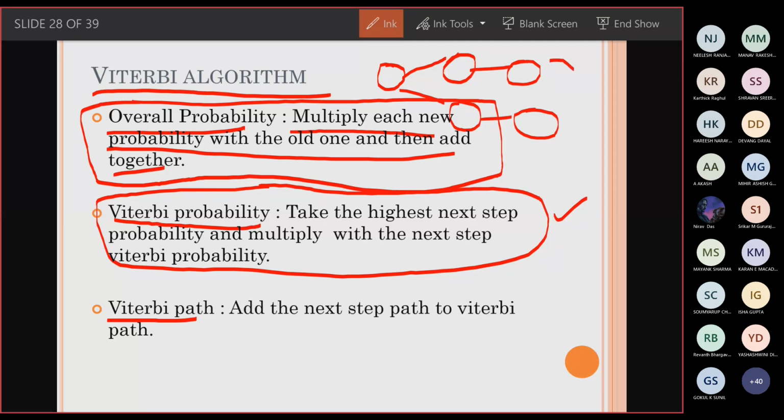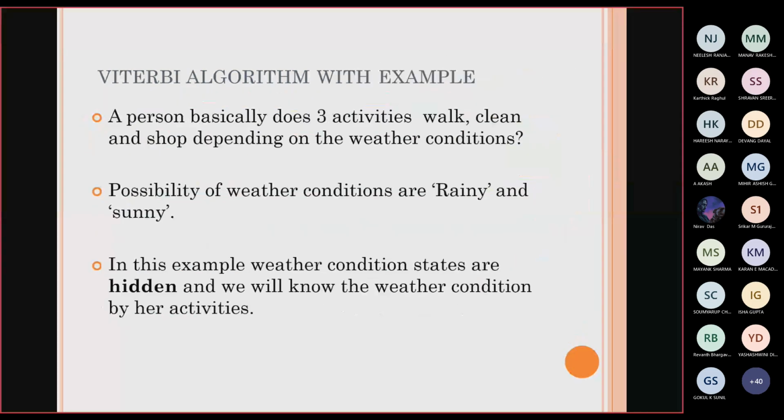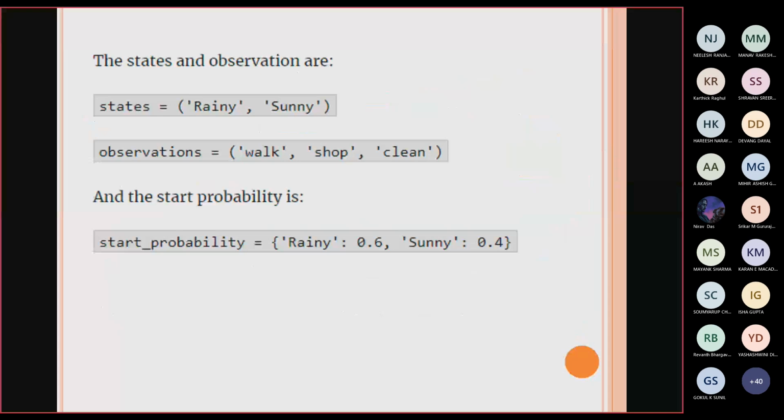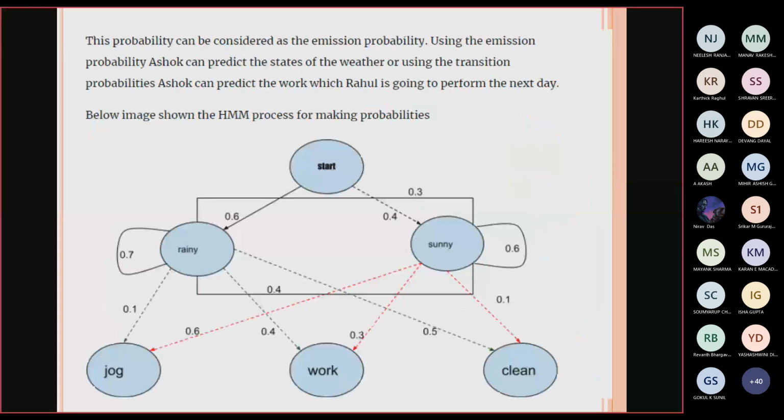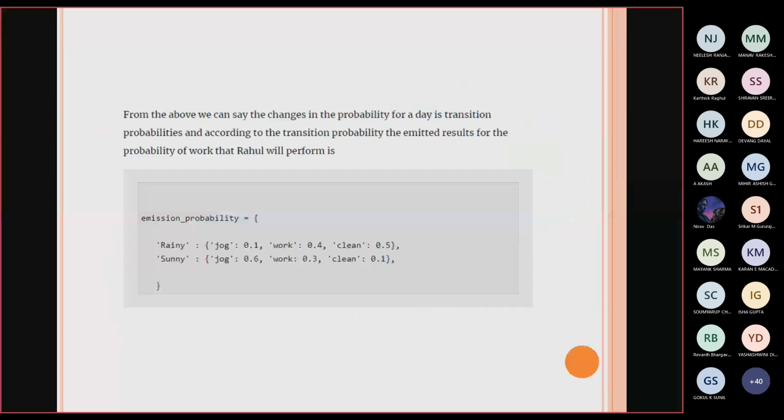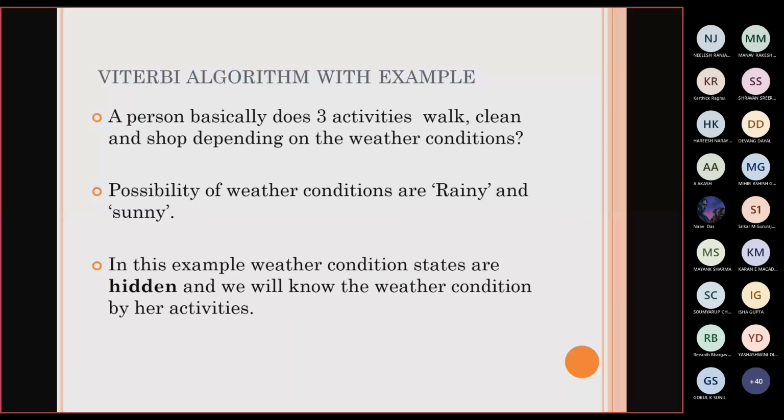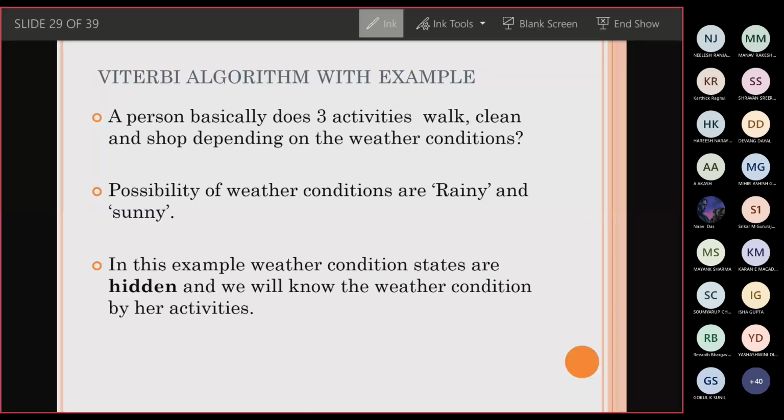The disadvantage of this Viterbi algorithm is that there is a possibility that your probability value will go beyond the given limit of 1. That is the only drawback. So you have to keep normalizing your probability value to make sure it stays within 1. With this Viterbi algorithm, you see over here they have solved the same problem using Python.